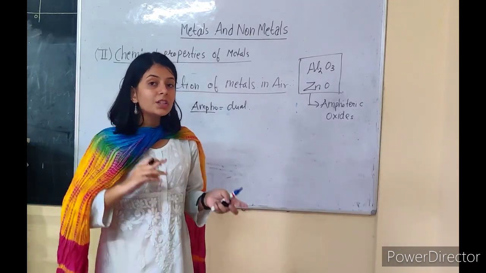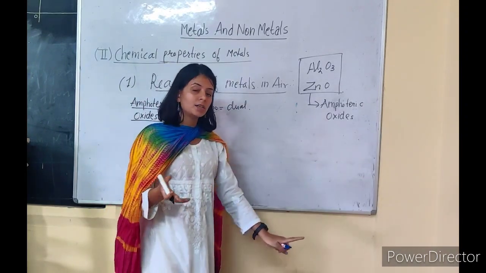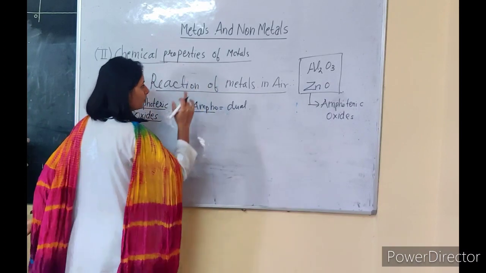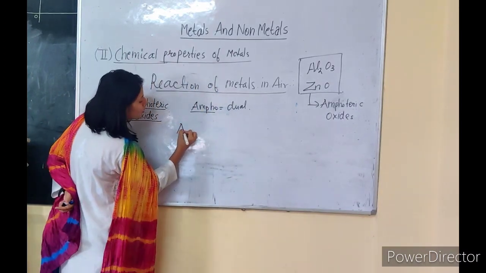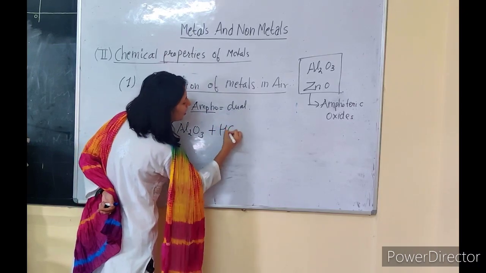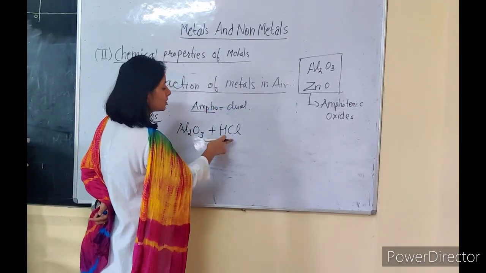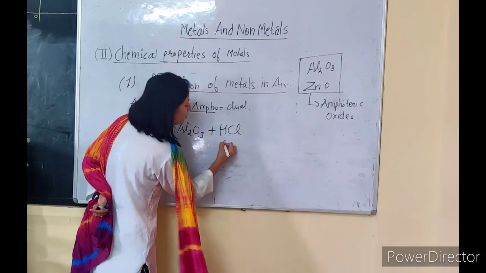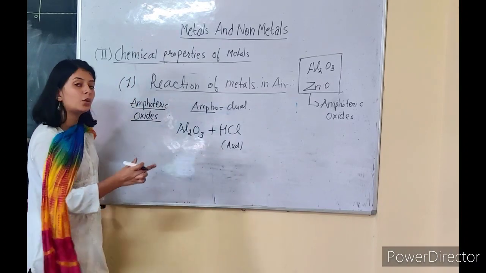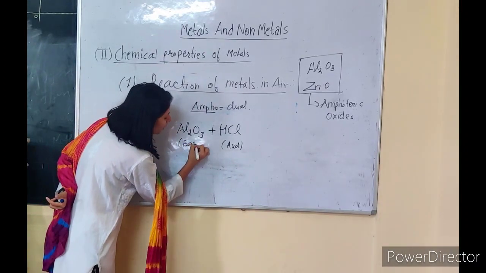Depending upon which substance they are mixing with, they will either act as acids or act as a base. So let's take an example of aluminium oxide. When this aluminium oxide is reacting with hydrochloric acid, which is an acid, in this case our aluminium oxide will be acting as a base.